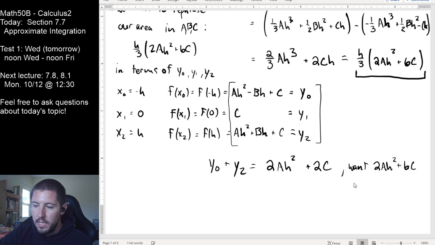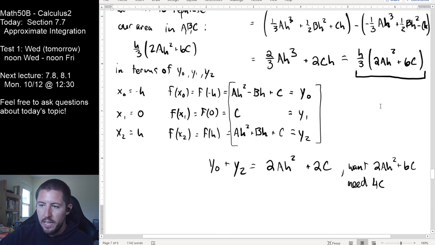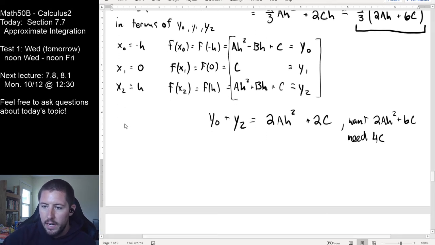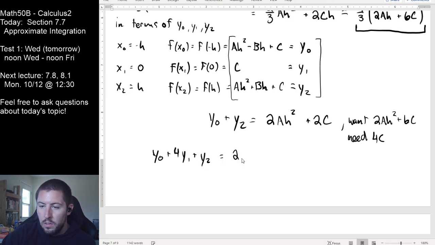All we're missing is four C's. Well, guess what? C is really easily described in terms of Y1. That looks like four Y1s are what we actually need. So, hey, I nailed it. Got this right on one piece of paper here. So it looks like we're going to get a Y0 plus four Y1s plus a Y2, which is going to give us our 2AH squared plus 6C, just like we wanted.